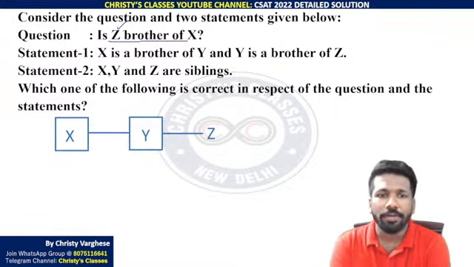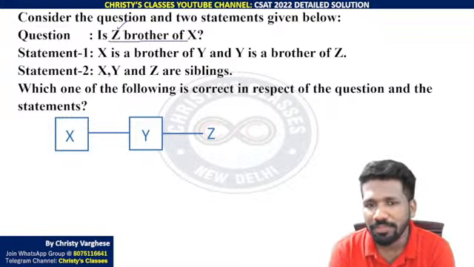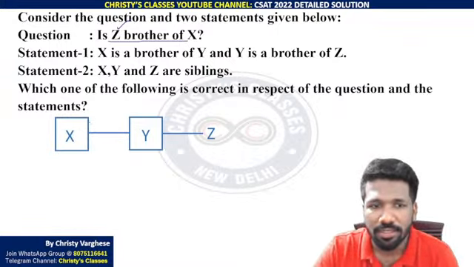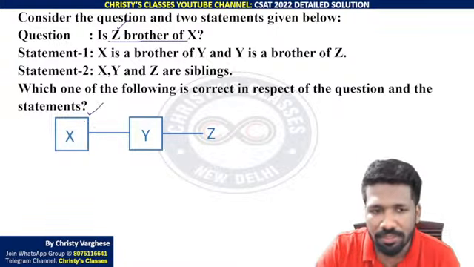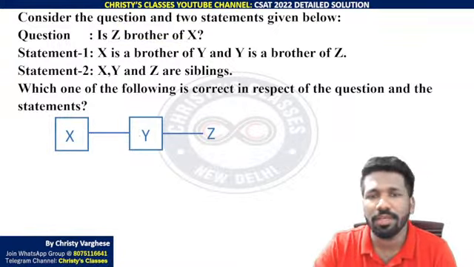So statement 1: X is a brother of Y and Y is a brother of Z. X brother of Y means this is how to represent it in a family tree. X brother of Y means X is a male person. Siblings, brother or sister, can be denoted by a single horizontal line. So X brother of Y is represented.